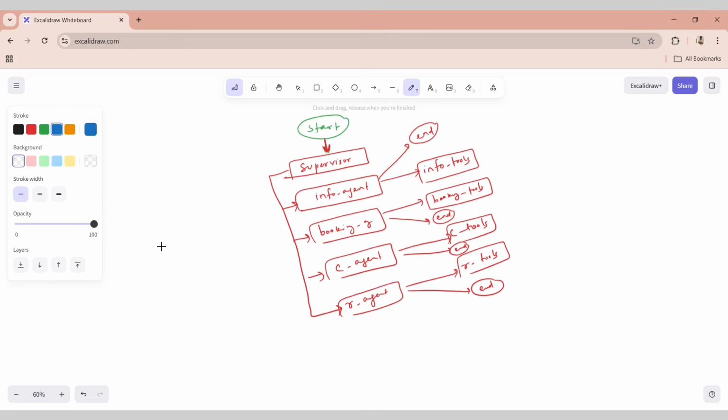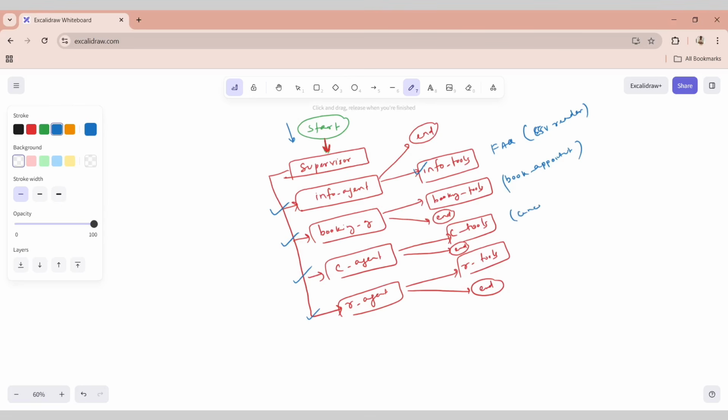So to begin with, we start from here. Then the supervisor reads the conversation, decides the next step, and writes the next agent. And what could be the next agent? It could be an info agent, a booking agent, a cancellation agent, or a rescheduling agent. And each of these agents has their own tools. The info agent has its information tools, which are your FAQ tools, your CSV reader tools. The booking tool is basically your create appointment or book appointment.